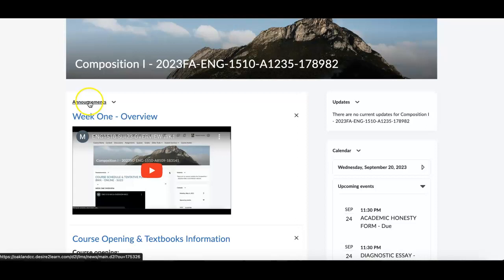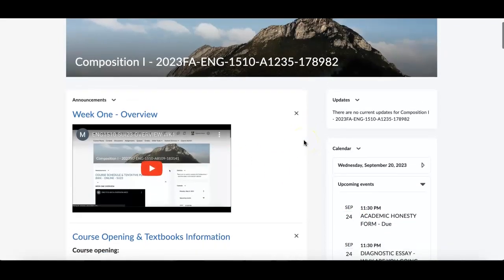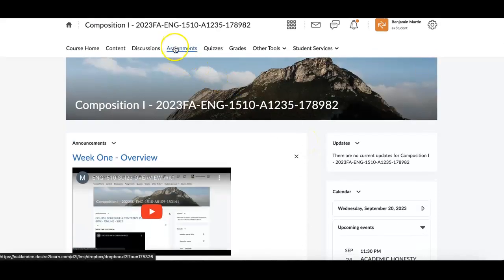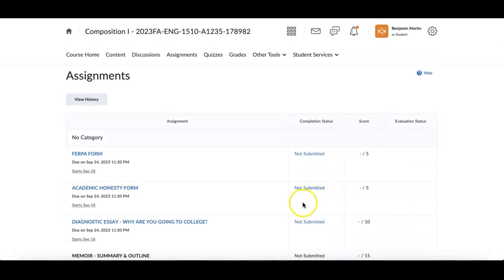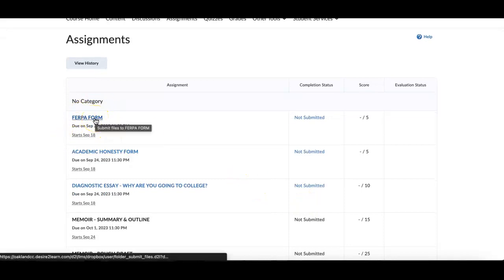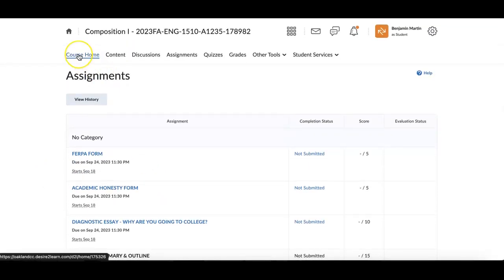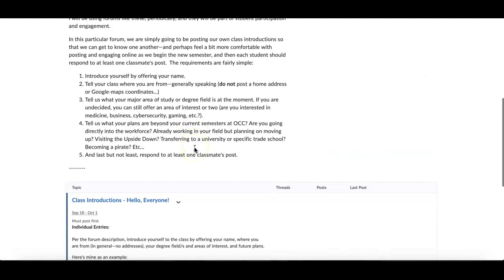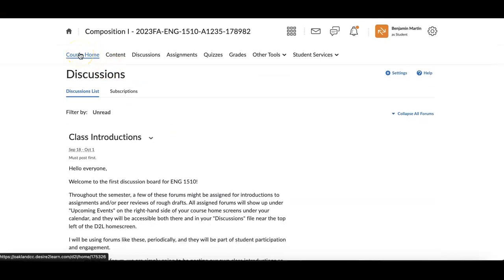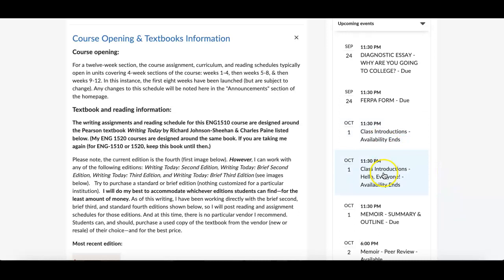Everything for week to week is under announcements, and then assignments again over here under calendar. You can also access all of your assignments right here under assignments. Anything that's been assigned and has an open access date, it's already a link right here that you can click on and it's accessible. You see the ones that are grayed out, not open yet, right? So you can access those there, and then discussion boards are accessible here at the top, or as you can with the other assignment files, you can access them right here.